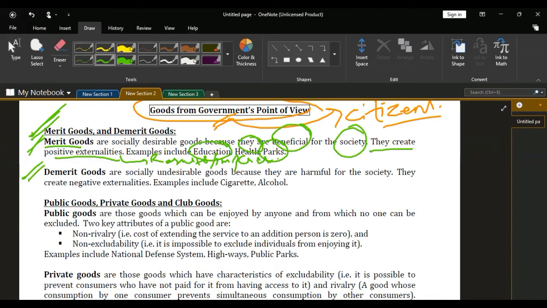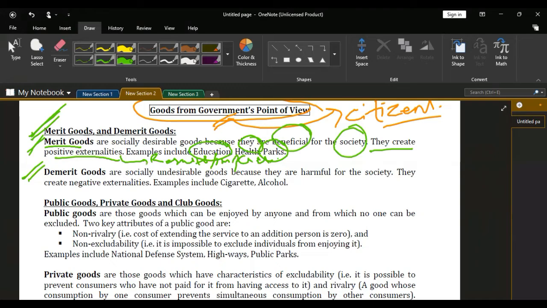Demerit goods are undesirable goods that are unhealthy for the citizens as well as society. Therefore, the government always tries to decrease the quantity of demerit goods in order to increase the healthy lifestyle of the people. The fewer demerit goods are provided, the more positive externalities will be created.